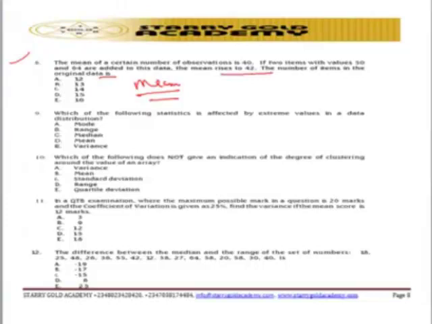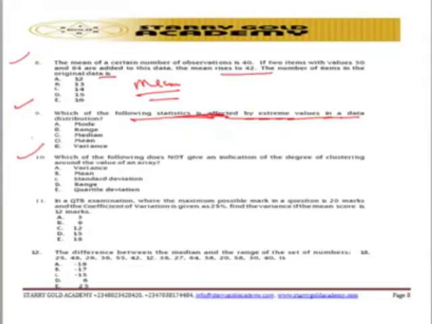So let's look at question number 9. Which of the following statistics is affected by extreme values in the given distribution? This one is also a question based on the measure of central tendency. That is, whether mode, mean, or median. Once you look at extreme values there, you're able to know the method of approach to the question.